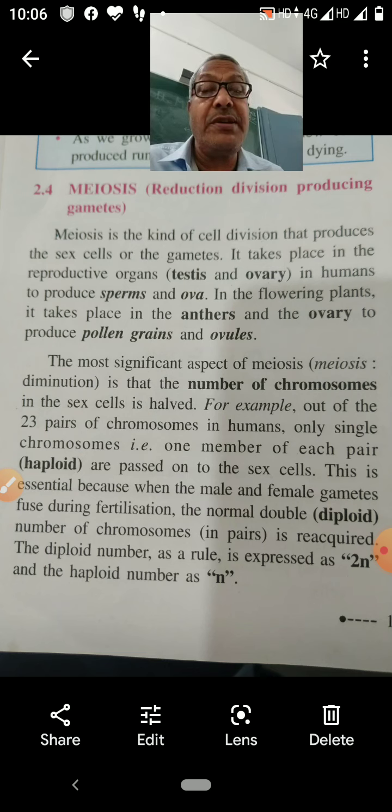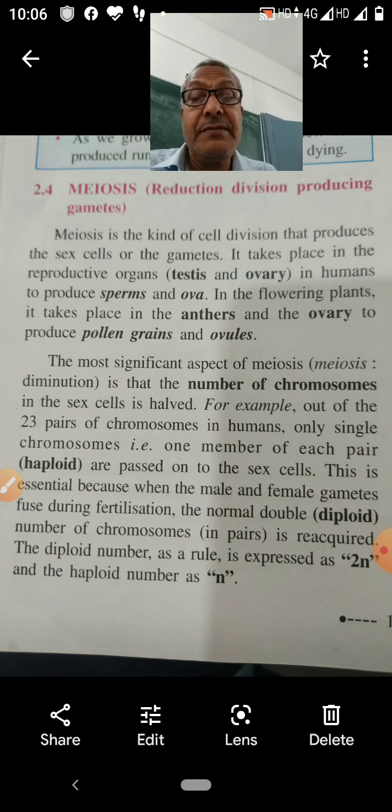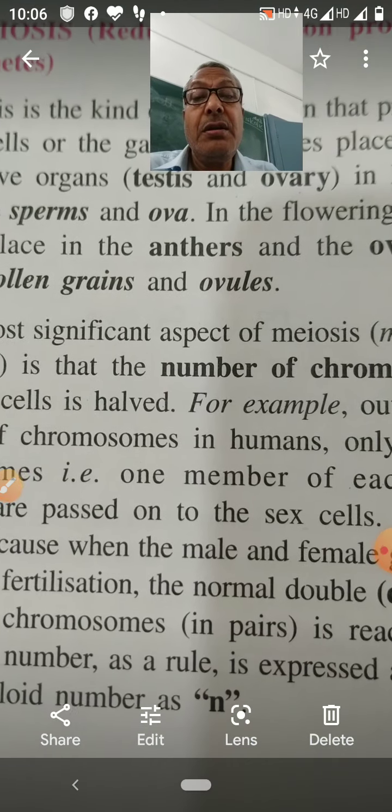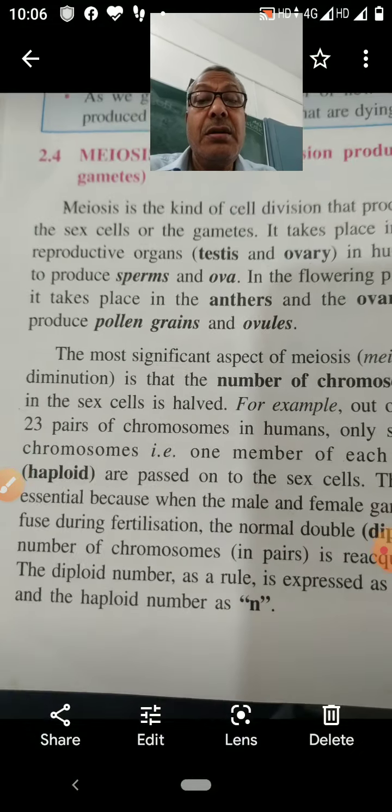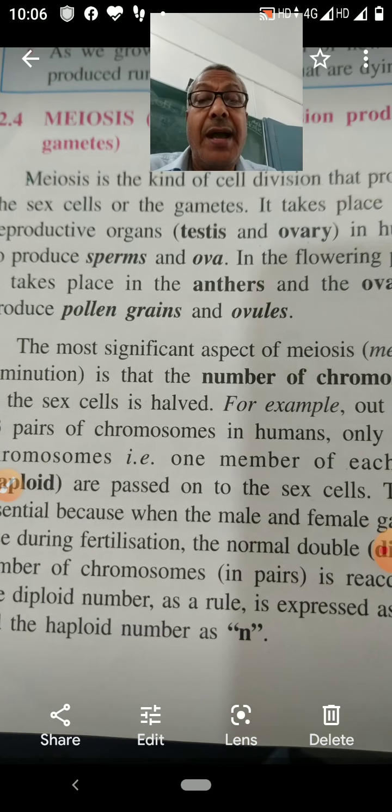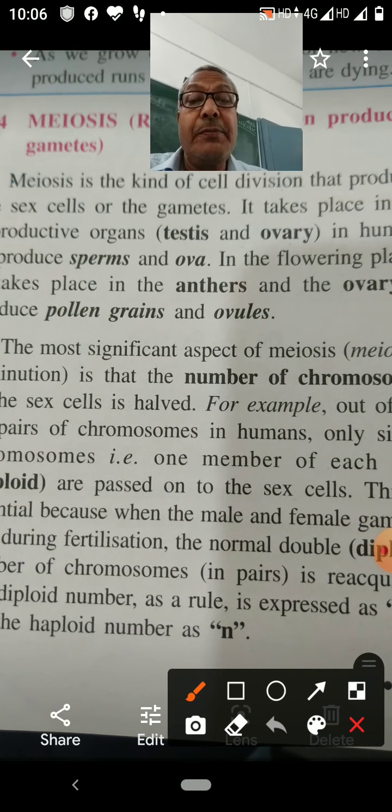This type of division occurs in reproductive organs. The male reproductive organ is the testis and the female reproductive organ is the ovary. In human beings, male gametes, sperms, are produced in the testis, and female gametes, ova, are produced in the ovary.